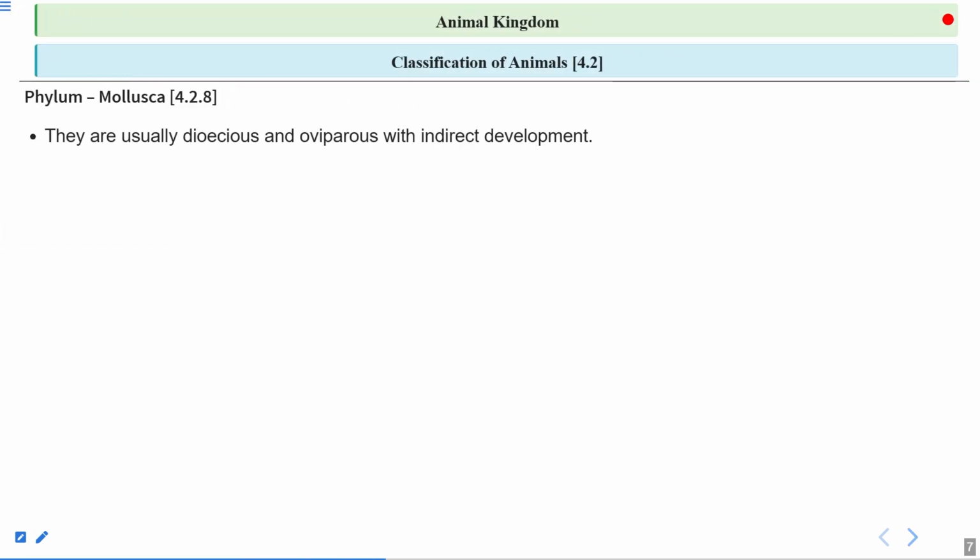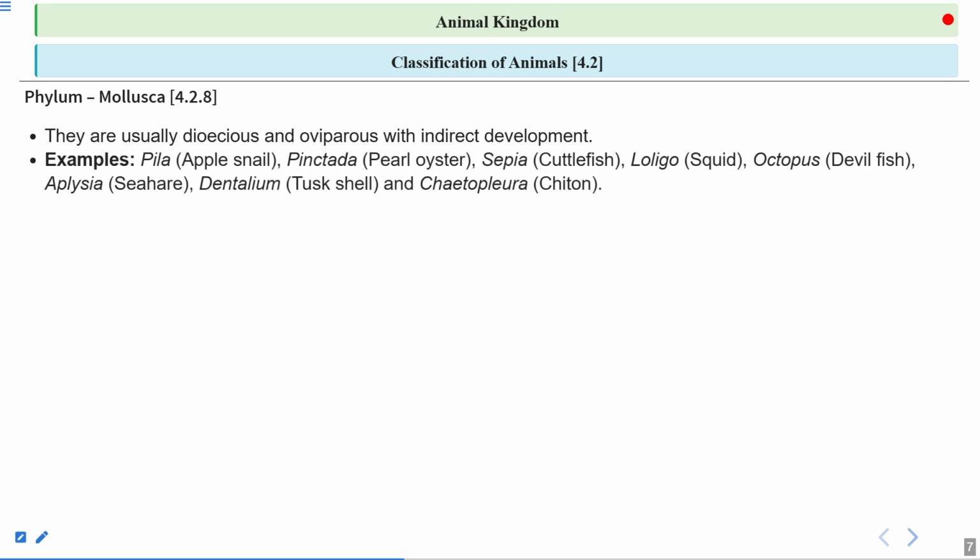They are usually dioecious and oviparous with indirect development. So male and female individuals are separate, so they are dioecious, and they are oviparous. Oviparous means they lay eggs, and there is a formation of a larval stage, and that is why we can say that the development is of the indirect type. There is a larval stage, and slowly this larva transforms into the adult form. So this is the indirect development.